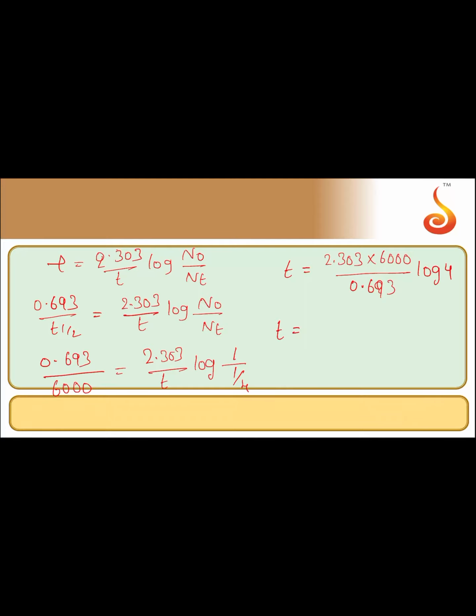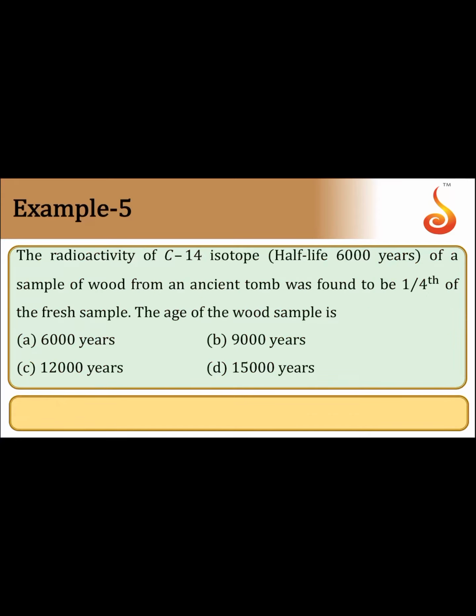So T is equal to 2.303 into 6000 into 0.602 by 0.693. We'll get the value T is equal to 12,000 years. So for this given question, the answer is 12,000 years.